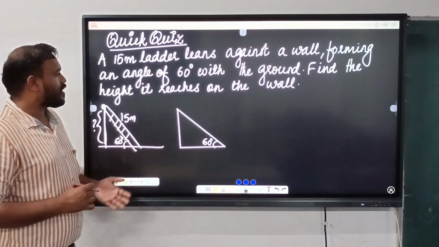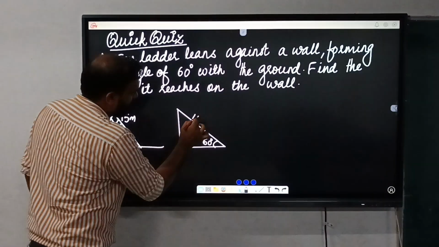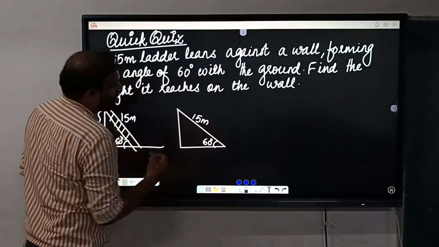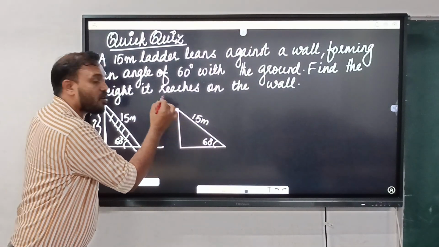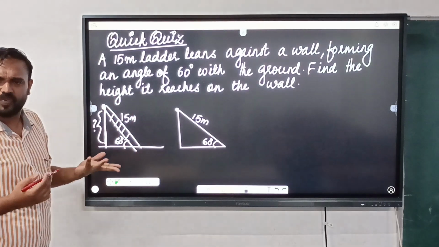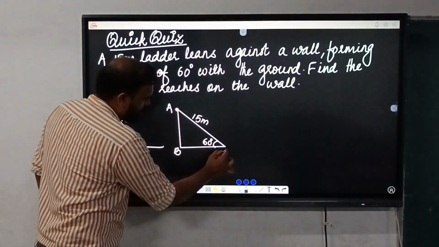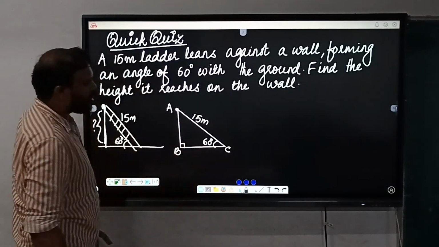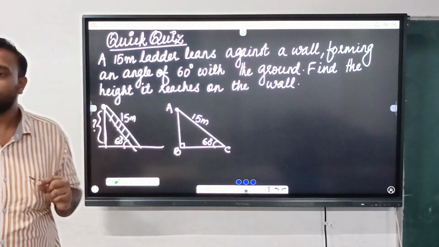With the ground. Then what is the length of the ladder? It is given as 15 meter. Then find the height it reaches on the wall. So how can we find it? If you are considering this as a triangle ABC, then what do we have to find here? Yes, we have to find AB.